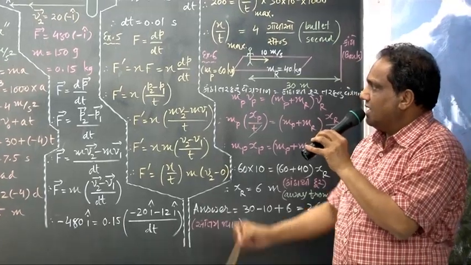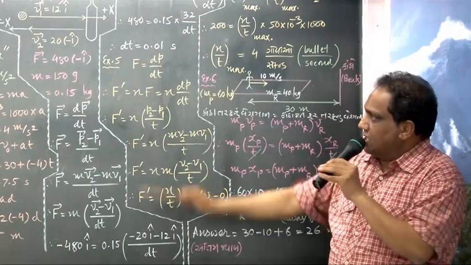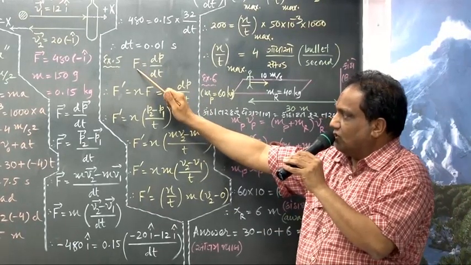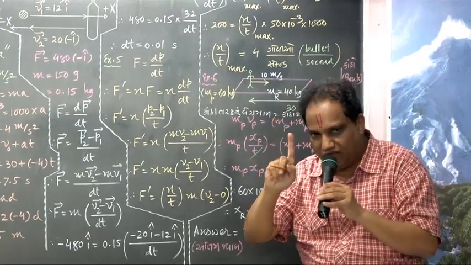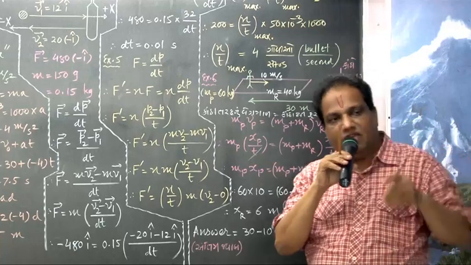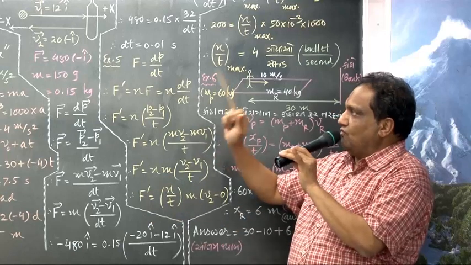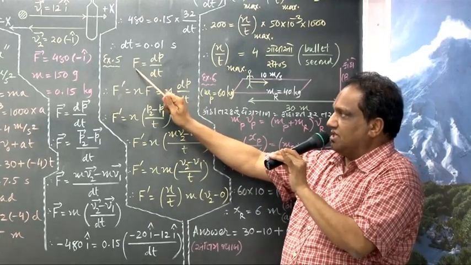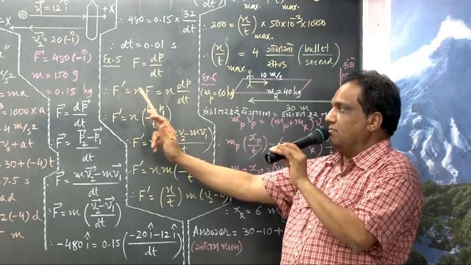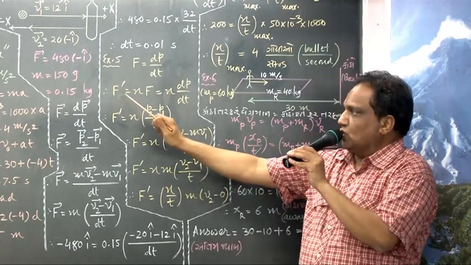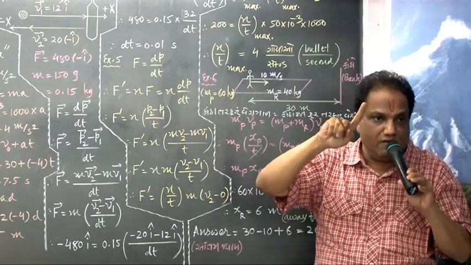Look, F equals dp by dt, Newton's second law of motion, correct? This much force of reaction will be exerted on the shoulder of a soldier if he fires only one bullet. Suppose in t time he fires n number of bullets. Due to one bullet, if the force of reaction is F, then due to n number of bullets the force of reaction will become n times. So the total force of reaction will be n times the force of reaction in case of one bullet. Okay?